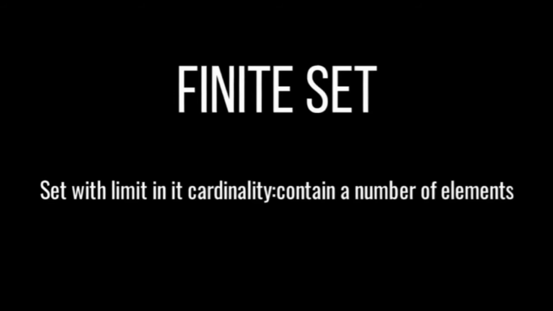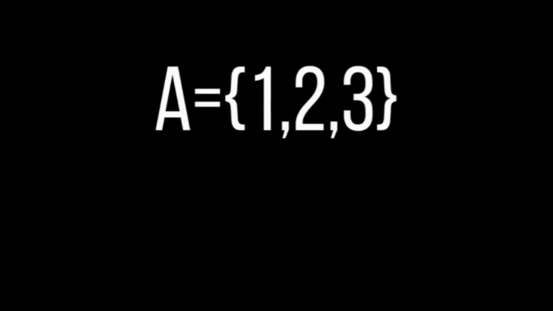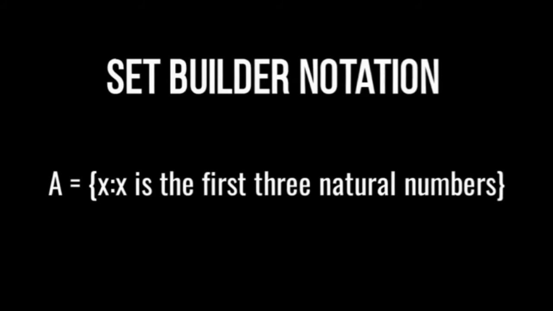For instance, let's go back to this set A. It has an end: 1, 2, 3. This is the tabular form. If I look at the set builder notation form, it is defined as the first 3. When we count the first, the second, and the third, when we get to the third, we stop.